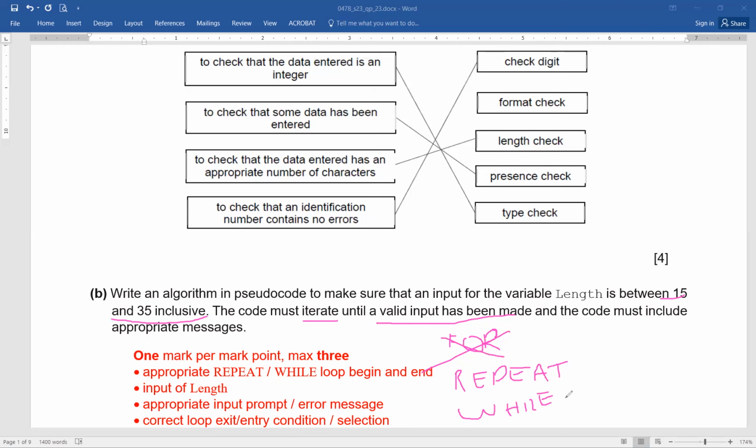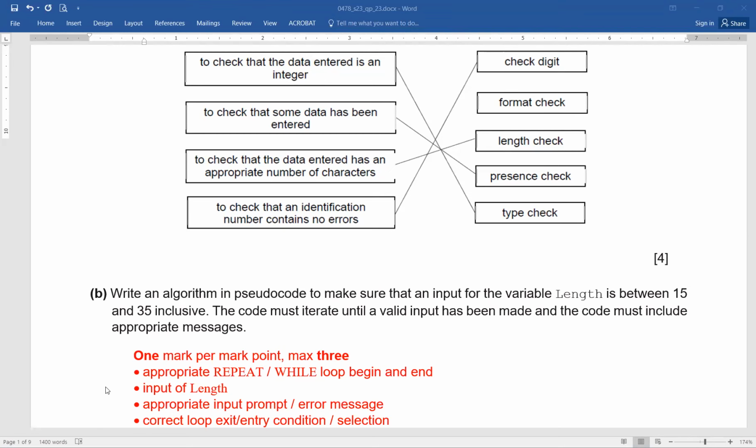If you have identified the right loop structure in the same manner as we have done right now, either the repeat or while is the right option to use. You have taken in the input of length, you have used the proper instructions, the error messages are there, the messages are user-friendly, a person should know what he has to enter. And if you are writing down the proper condition, then definitely you are able to score 3 out of 3. Easy? Yes? Okay, now, can you write it down? And then we'll see whether it is correct or not.